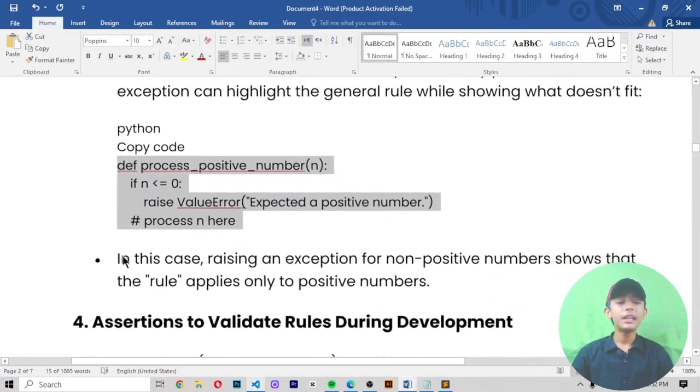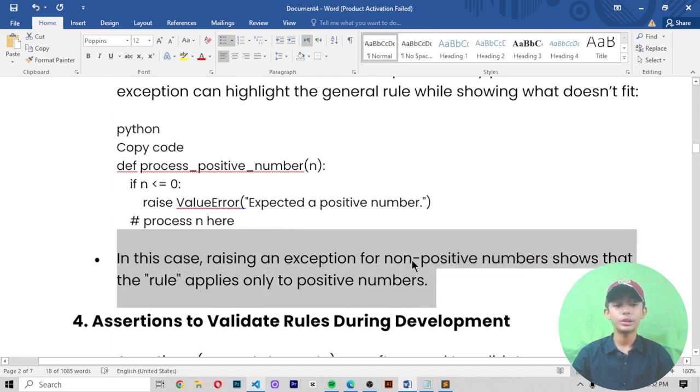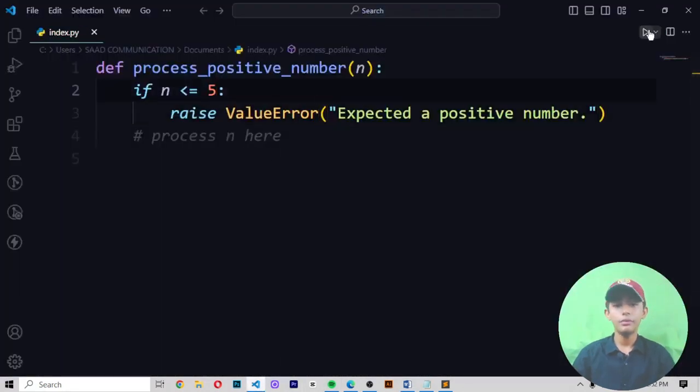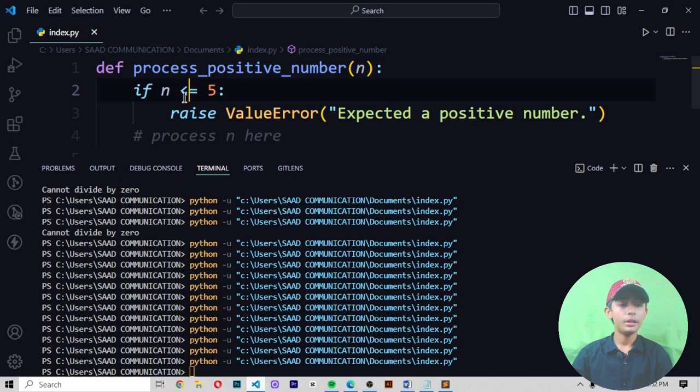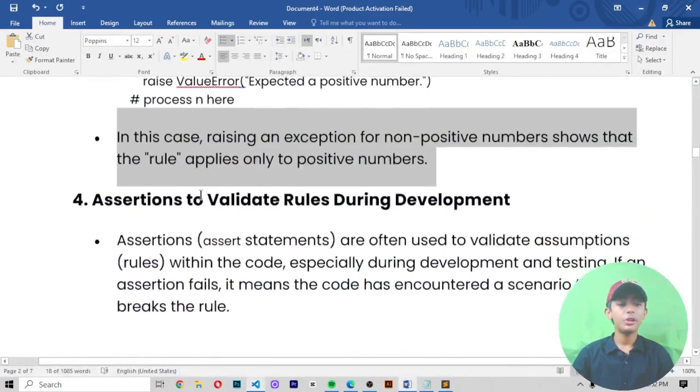In this case, raising an exception for non-positive numbers shows that the rule applies only to positive numbers. The rule will be only applied to the positive numbers. If I write here 5, and if I write here greater, like this you can do it. Now let's come to it here.